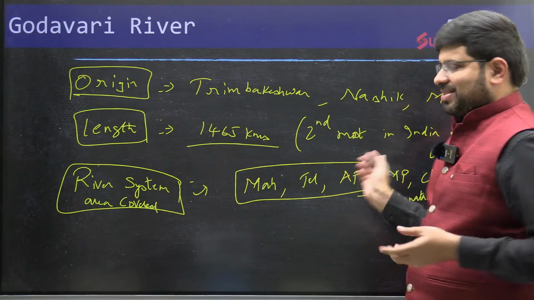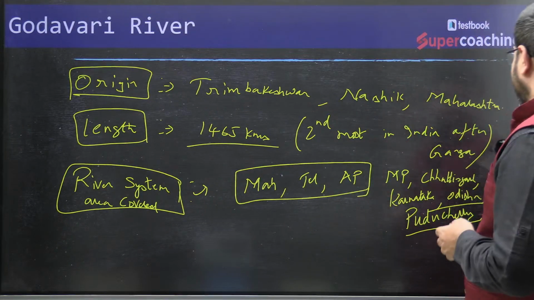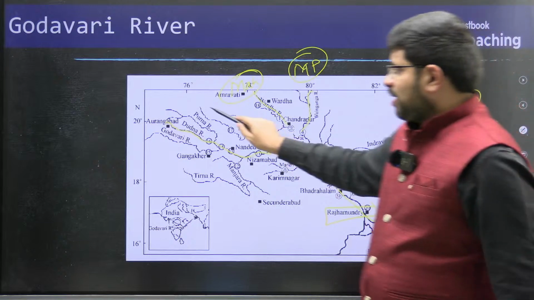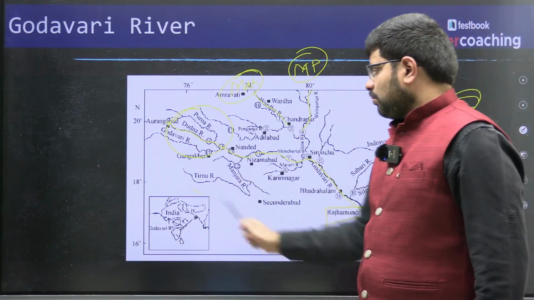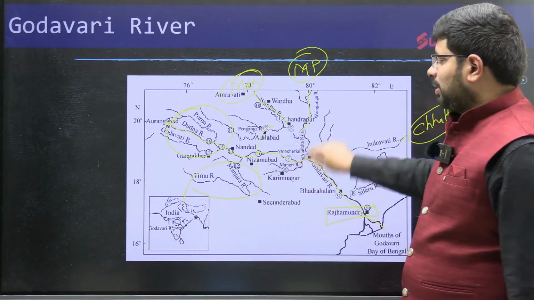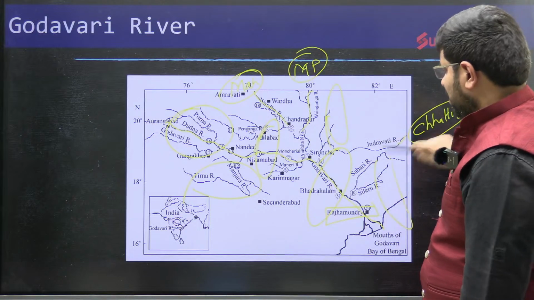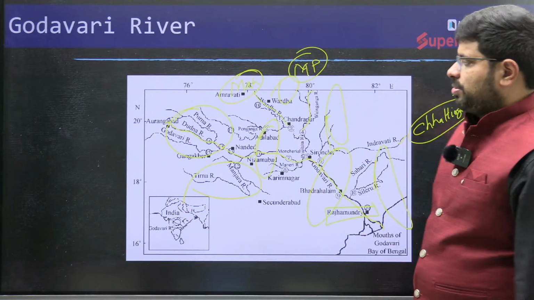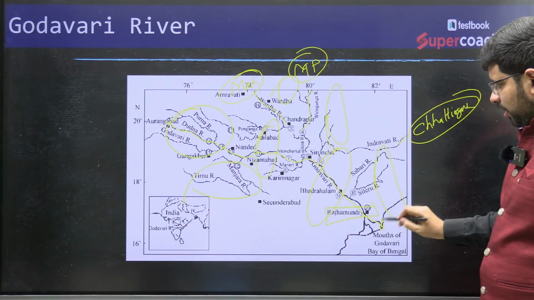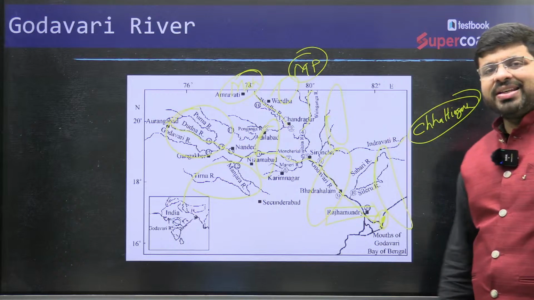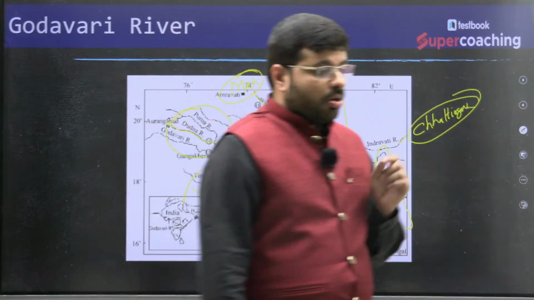So look at the states, right? This is the kind of area it is covering. You see here, Madhya Pradesh, Maharashtra, Karnataka, Telangana, Andhra Pradesh, Chhattisgarh, Odisha. So all the states are covered, and here you will find Puducherry, Yanam. So all these states are the areas where the river Godavari is moving.